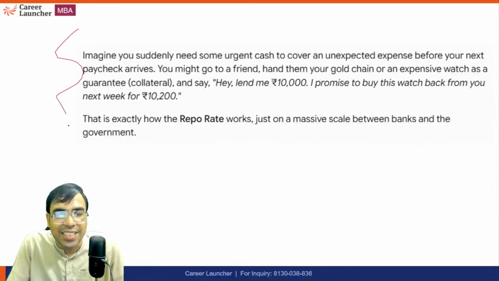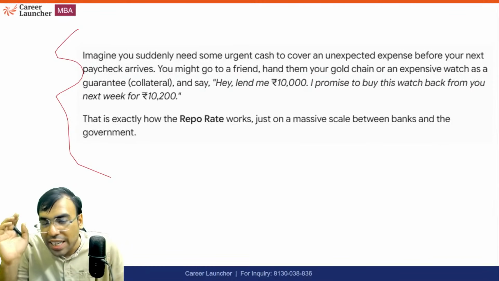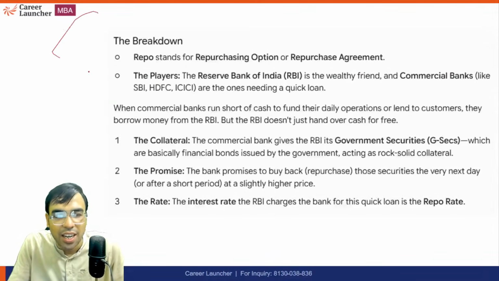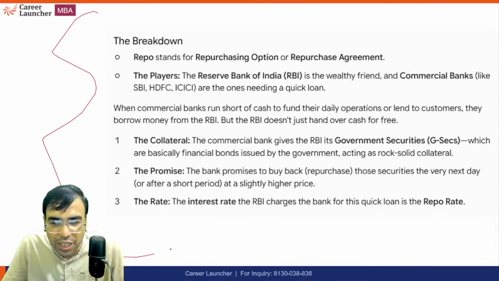Actually, I have attached an example which I've got from Gemini. You can search it and you can read it. They have given a real life example of that. You can read it, and then you will understand the idea behind this. Otherwise, whatever I've explained is more than enough for your understanding.